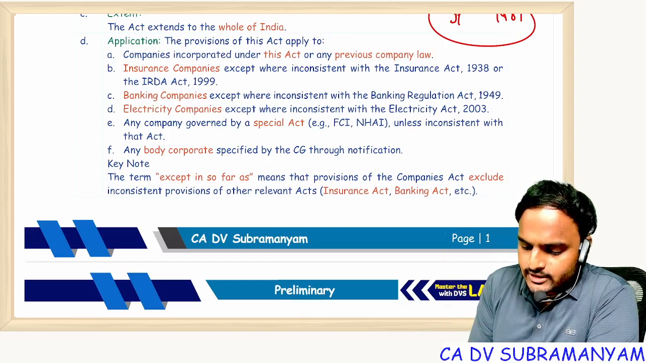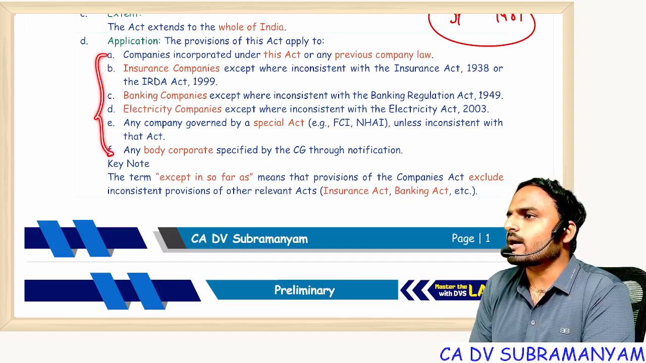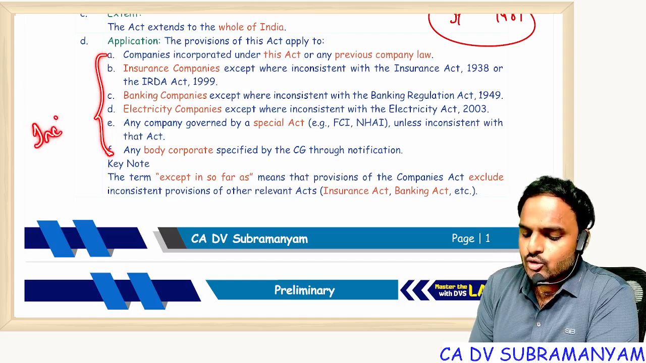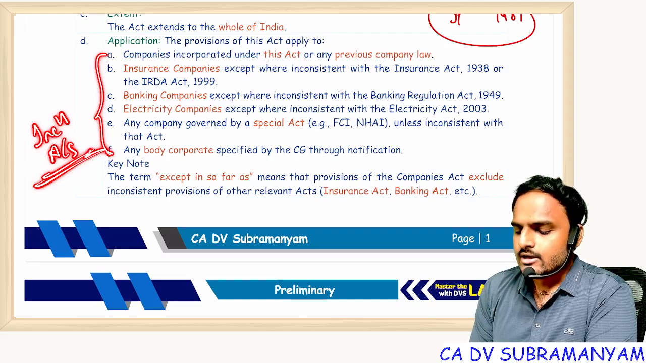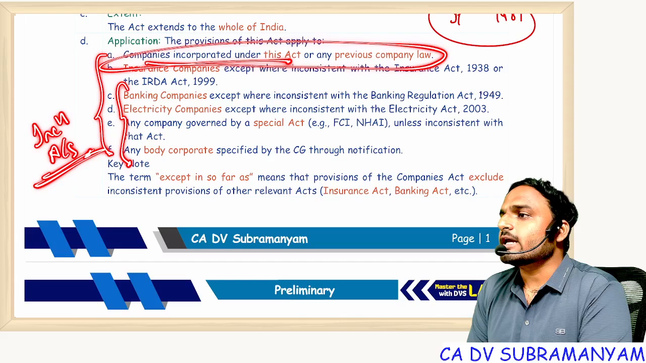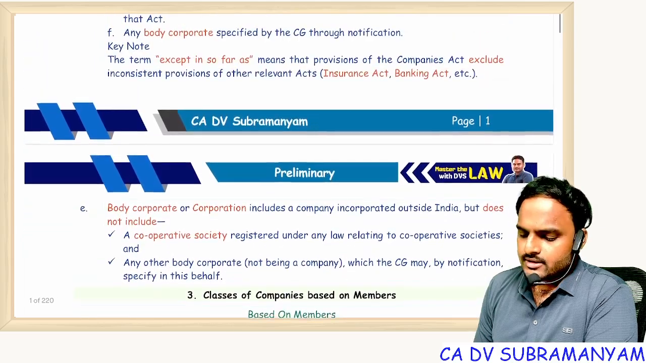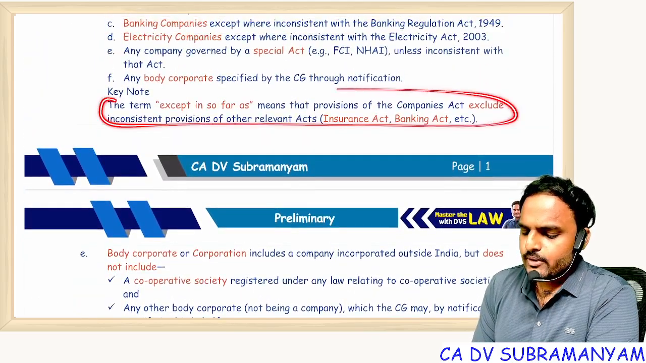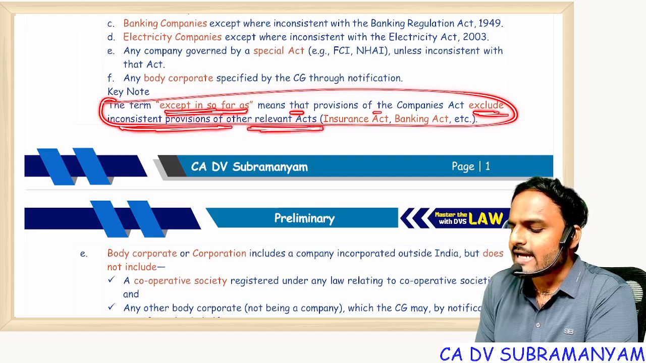Now if you observe carefully, out of these 6 points, there is no concept called sole proprietor, there is no concept called partnership. It is talking about only incorporated associations. For companies it is 100% applicable, whereas for the remaining body corporates, it is applicable only if there is no inconsistency. Understood? Everyone? Next, for inconsistency, the keynote point you can see: except insofar as means the provisions of the Companies Act exclude inconsistent provisions of the relevant acts.